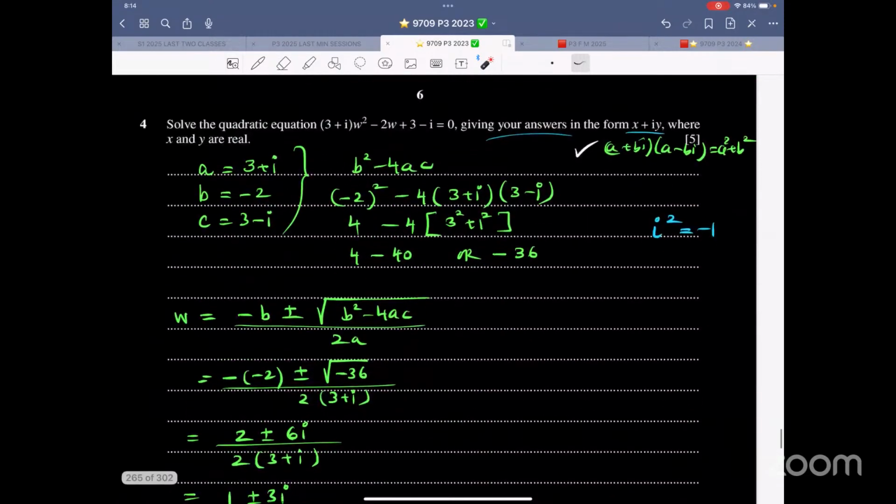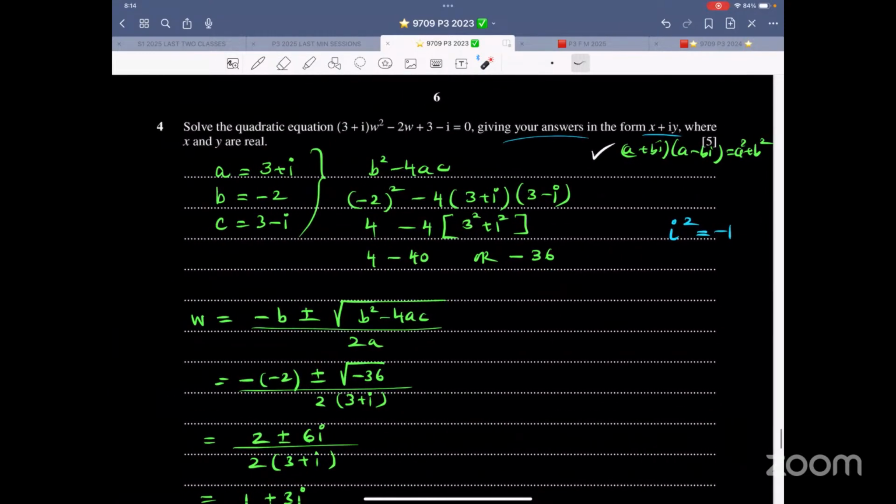This one, yes, nice question. Complex numbers and vectors, let me focus on both. And then with all the energy left, I'd focus on numerical solution. Solve the quadratic equation. Give your answer in this form.